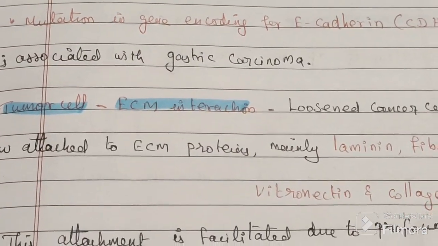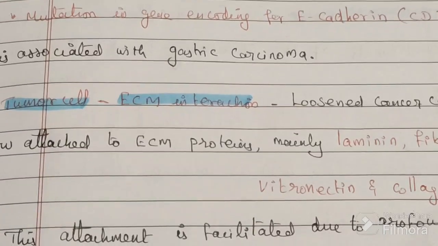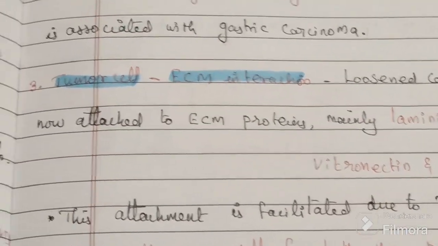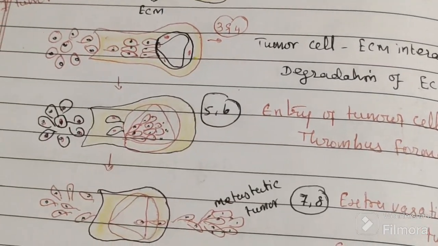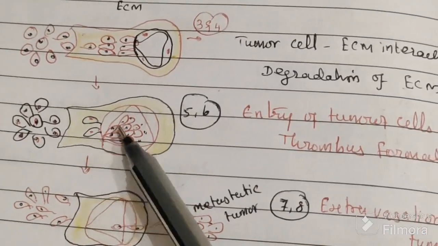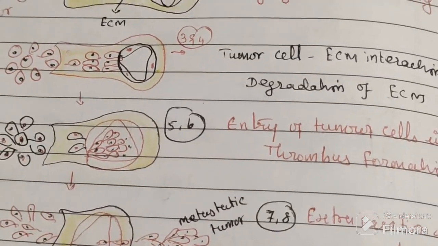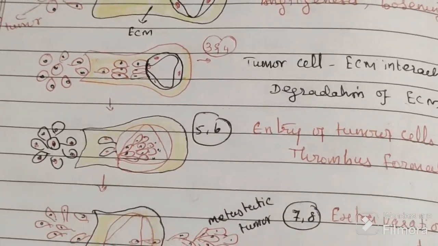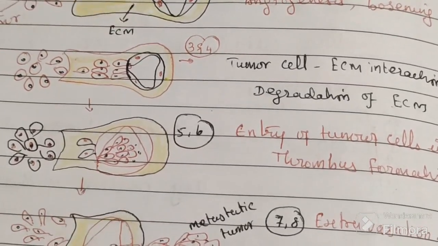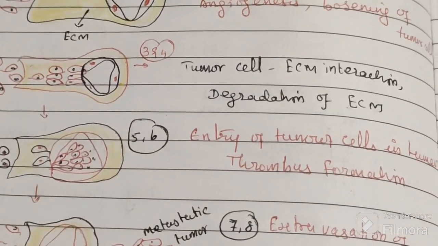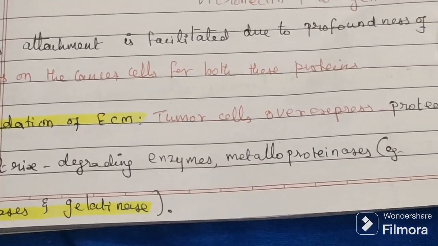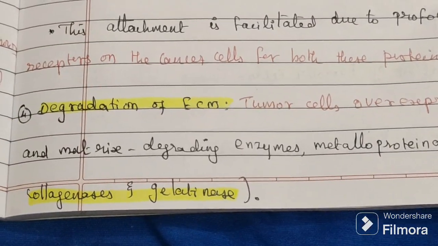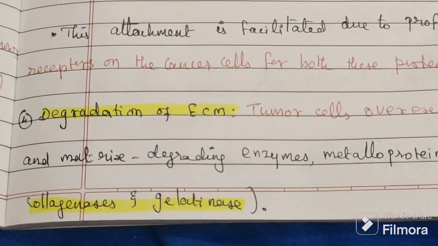First they interact, and after that they degrade the extracellular matrix and enter inside. For degrading, they have the enzymes collagenase and gelatinase.